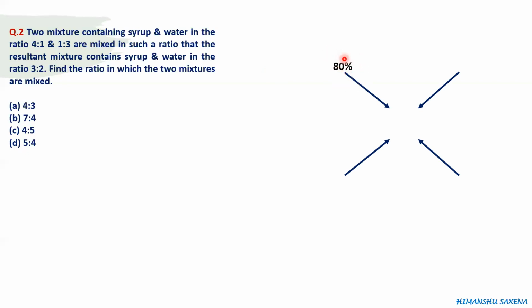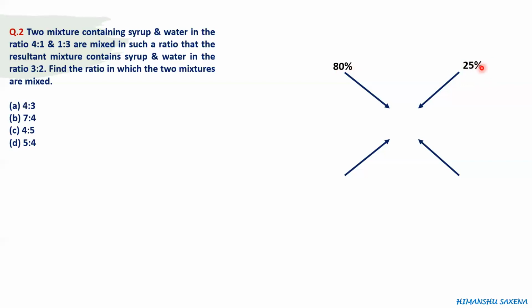So here we are going to write the concentrations here also. And if we are writing the concentration of syrup in the first mixture, then for the second mixture also we have to write the concentration of syrup only. So in the second mixture, what is the concentration of syrup? It is 1 divided by 1 plus 3, which is 1 by 4 or 25%. So our concentration of syrup in the second mixture is 25%.